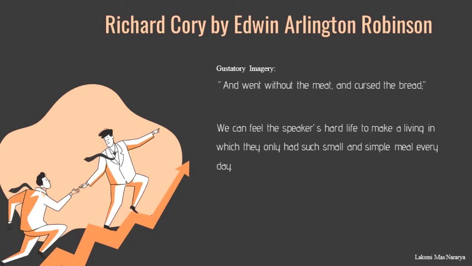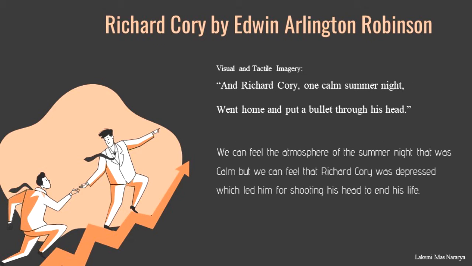Next, we can see the use of gustatory imagery here: "And went without the meat and cursed the bread." This line makes the readers feel the hard life of the speakers making a living compared to Richard Cory's life, in which Richard Cory had a wealthy life without big effort, while the townspeople struggled to make a living even to have their meals. From this line, we know how it feels to have just a small and simple meal every day. Last, we can see the use of visual and tactile imagery in this poetry.